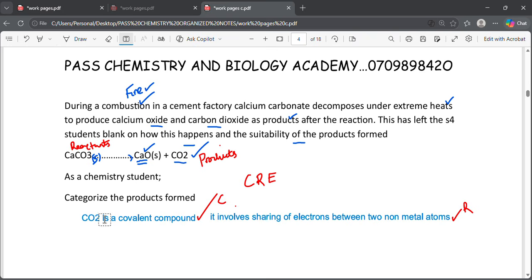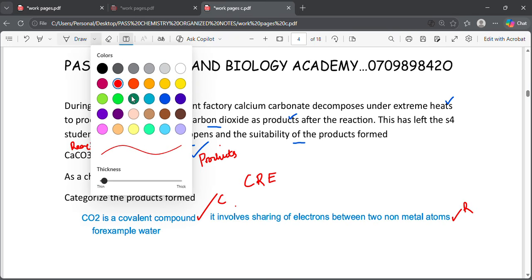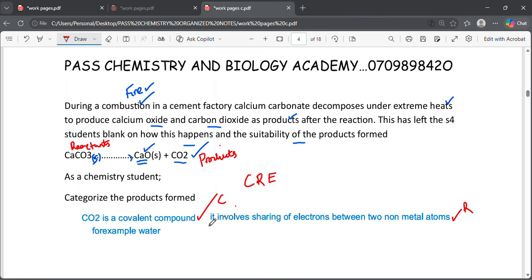Now you further go ahead and give us another example of the covalent compound. So you come down here and simply say, for example, another one we have water.